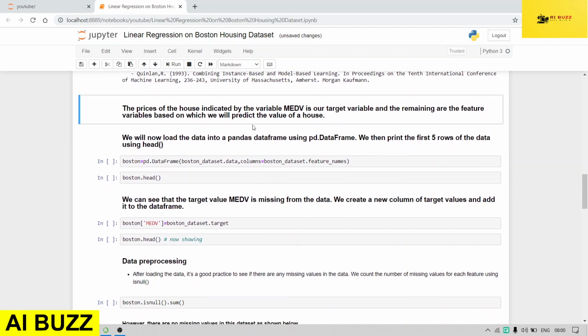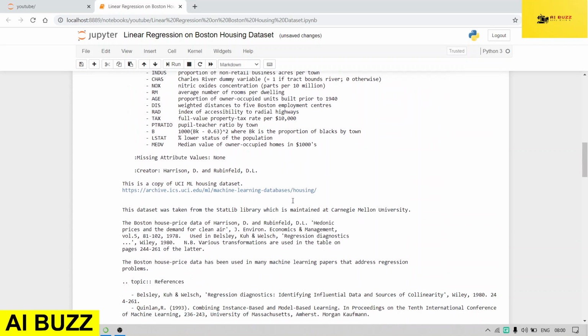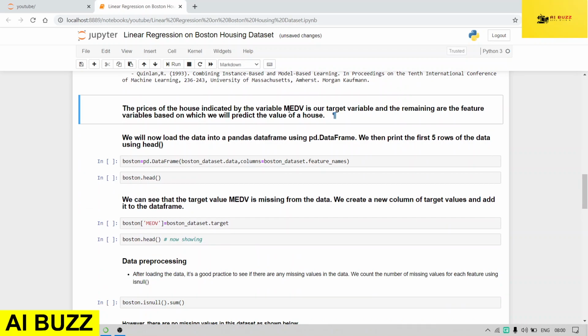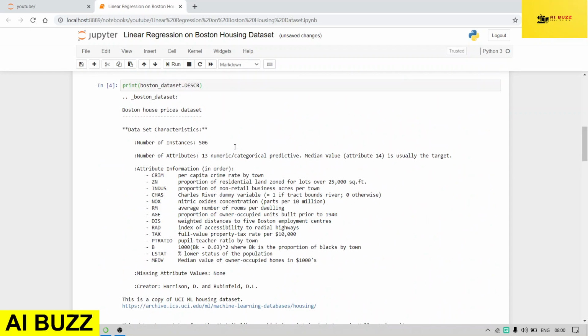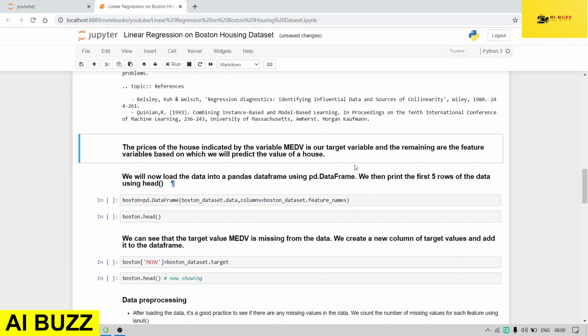We have seen these are our features. Now we talk about our target variable. MEDV is our target variable, which is the median value of owner-occupied homes in $1,000s. So this one is our target variable and the remaining are the features.